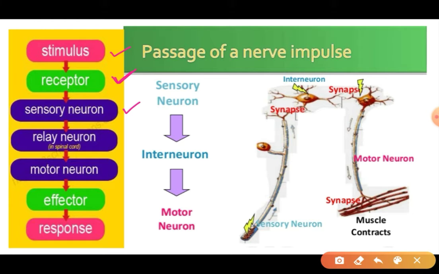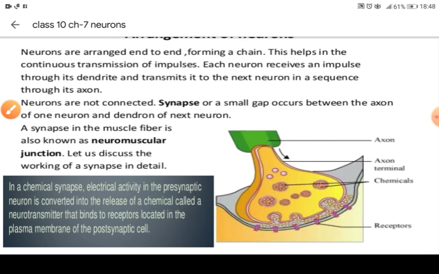The sensory neuron passes this message on to the relay neuron, which is in the spinal cord or in the brain. Then the spinal cord and brain decide how we need to respond to that stimulus. That message will be passed on to the motor neuron, and the motor neuron then goes to the effector organ, meaning to the muscle or to the gland, and then that muscle will work according to the message given by the brain or the spinal cord. So this is the route map, the passage followed by the nerve impulses.